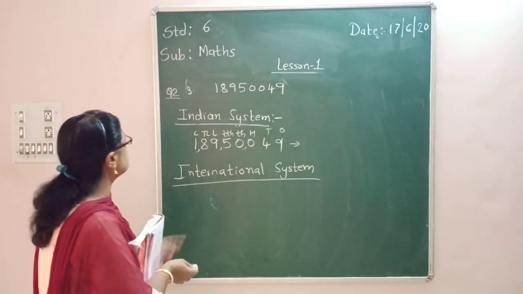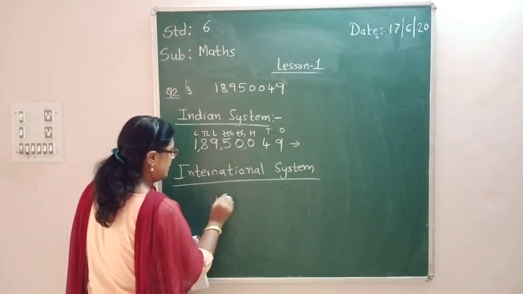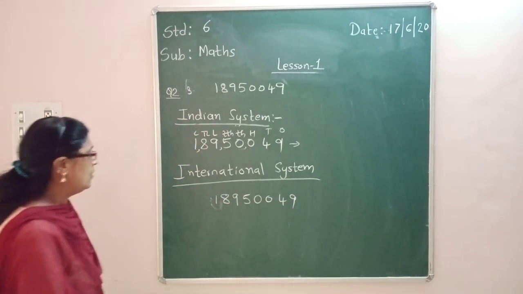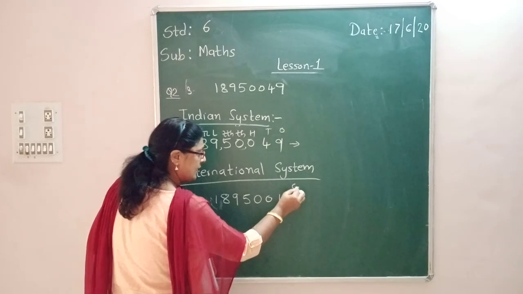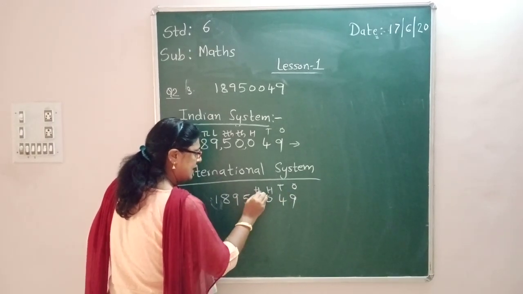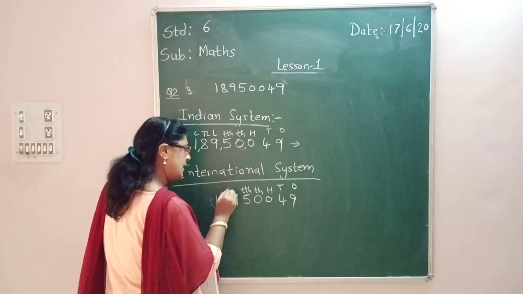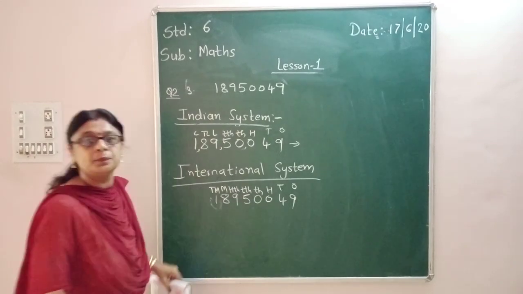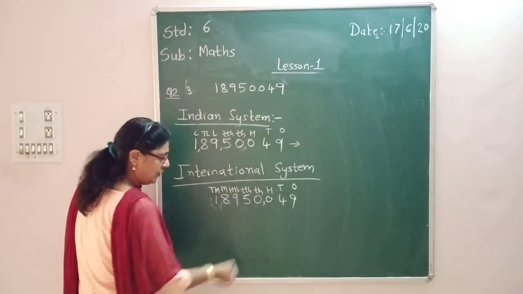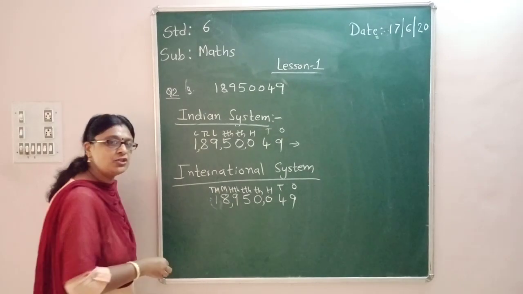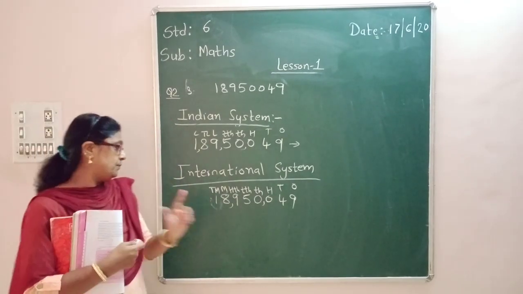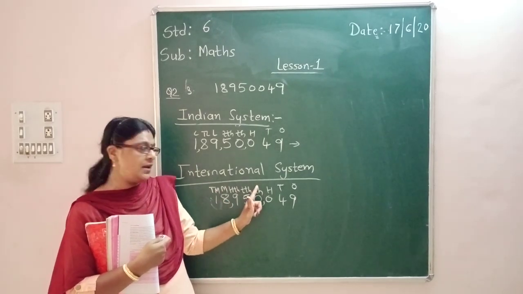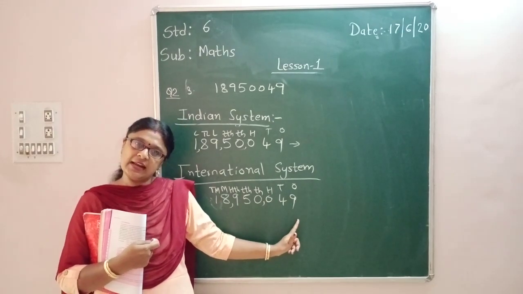International system. Now international system 1895049. Okay, so now ones, tens, hundreds, thousands, 10,000, 100,000, million and 10 million. Okay, I place the commas. So 3, 3, 3, but we have only 2. And now how will you name it? 18,950,049. Is that clear, children?